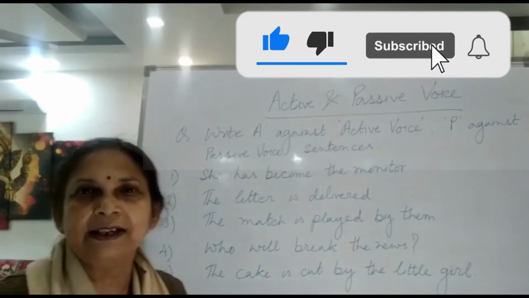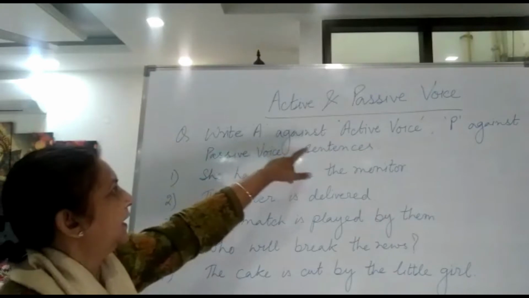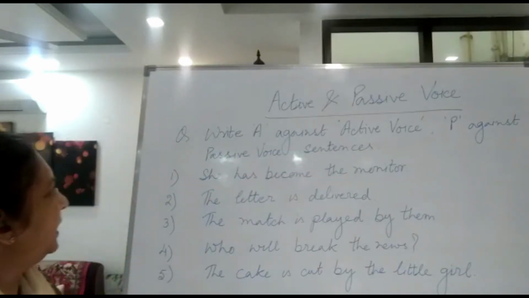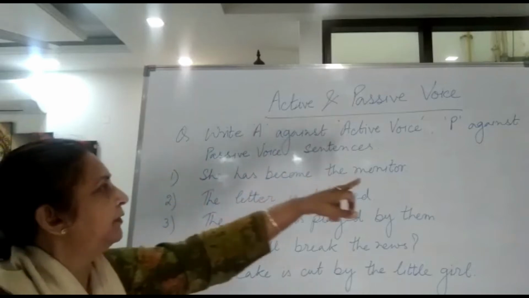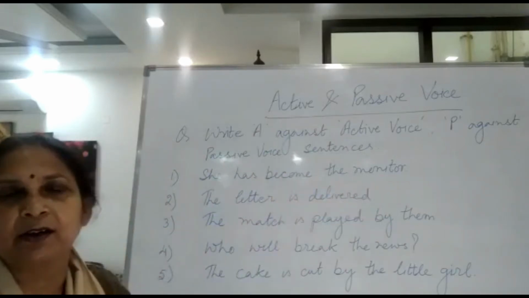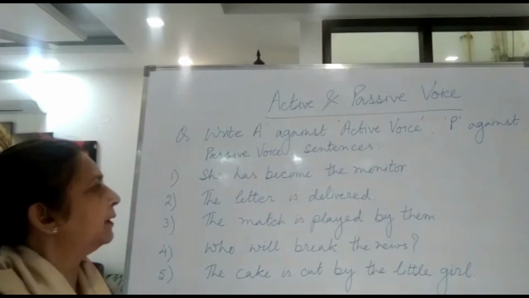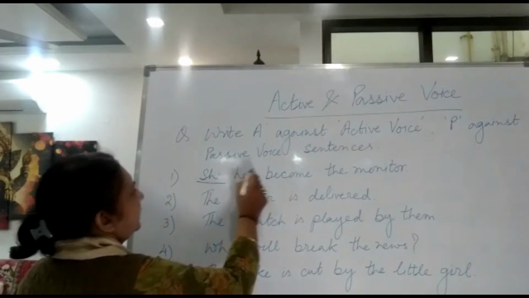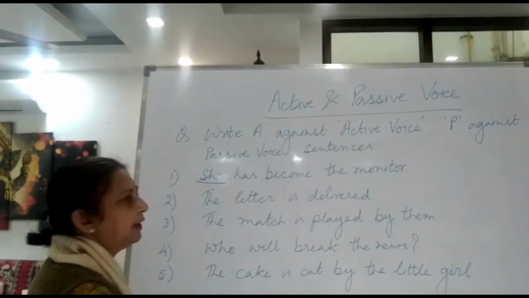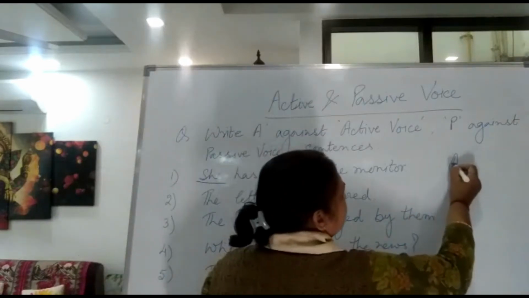To understand it clearly, the question is, write A against active voice and P against passive voice sentences. We have to read the sentence and we have to write A or P according to the sentence. The first one is, she has become the monitor. Here she is the subject and she is performing the work herself. So that is why it is active voice sentence.